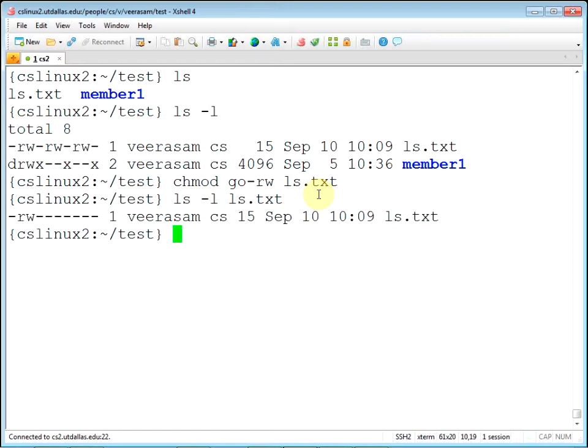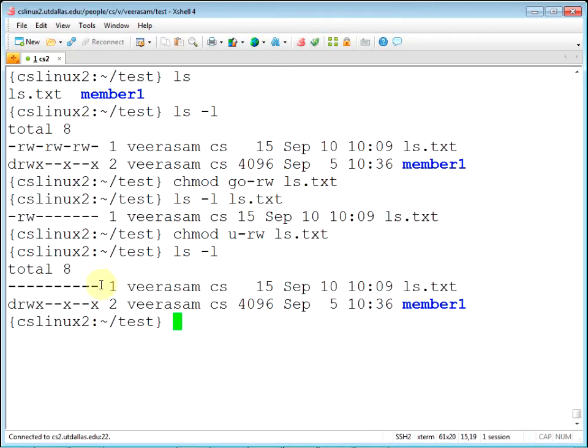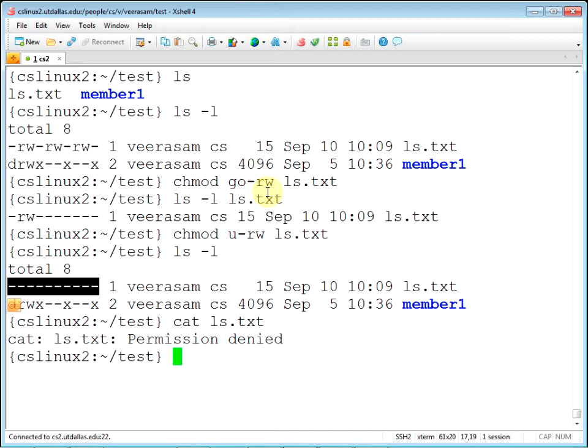It's gone. chmod user, owner, I don't know whether it's O or U, we'll find out. Even for me, remove the read and write permission. It has no permission. 100% safe, nobody can access. Locked, and you don't even have the key. What happens when I do cat ls.txt? It's my own file, but permission denied. Well, I don't have a read permission, see?